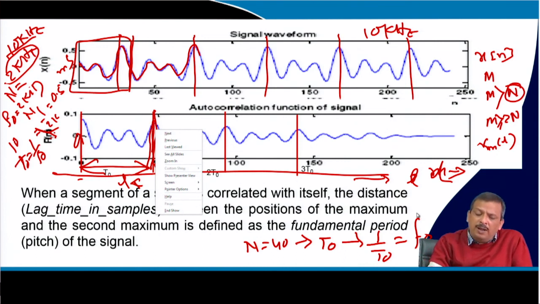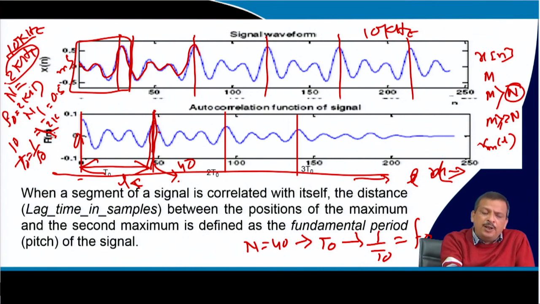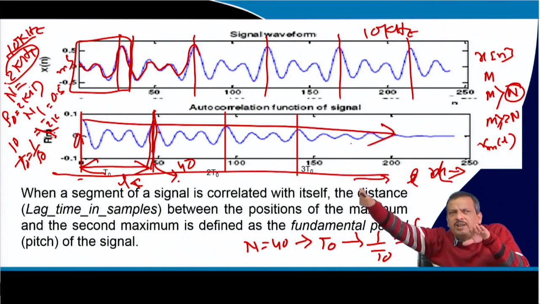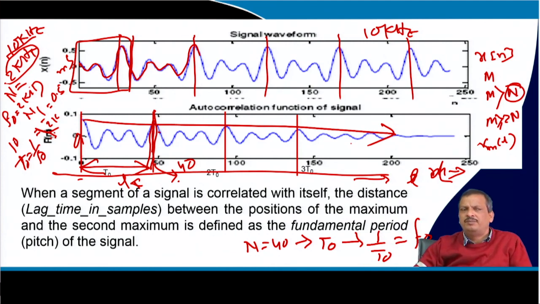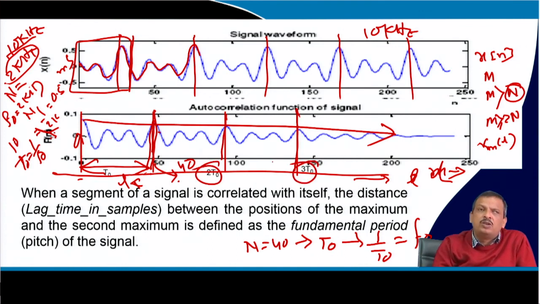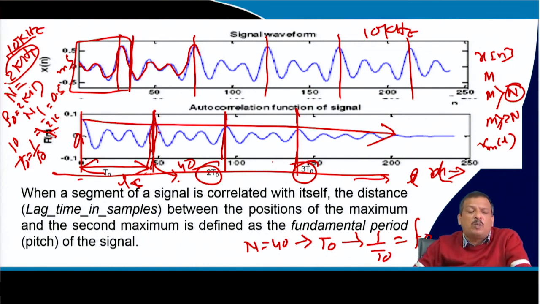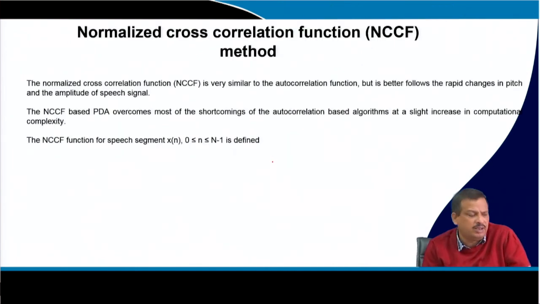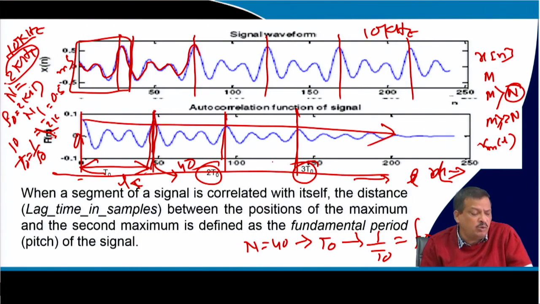Understand? Now, the problem is the amplitude is decaying. So this is F0, this is twice F0, so that is 2 T0, this is thrice F0. Now, if I want to make the amplitude constant, that is called normalization, which gives the normalized cross correlation or normalized autocorrelation. How do you do the normalization? Forget about the theory, what is written in here.